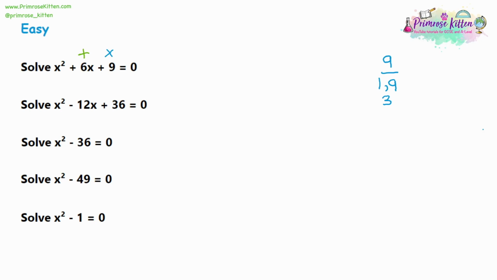So now we are going to create some double brackets, and we need to think about which numbers are going to go into these double brackets, and then these should multiply out to make our original equation, x squared plus 6x plus 9. So which two of our factors will add together to make 6? Well, 1 and 9 are going to make 10, that won't work, but 3 and 3 will make 6, so we can use that. And you're allowed to repeat numbers, but only if it multiplies by itself to give the original number. For example, 3 times 3 gives us 9, so we're allowed to use 3 twice. But 1 times 1 doesn't give 9, so we can't use 1 twice.